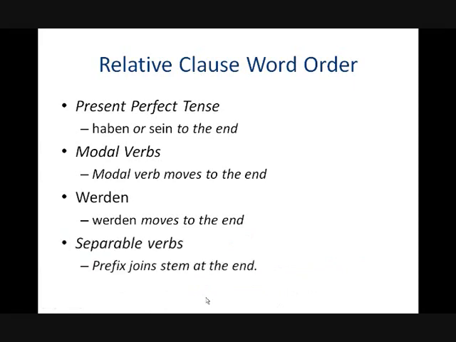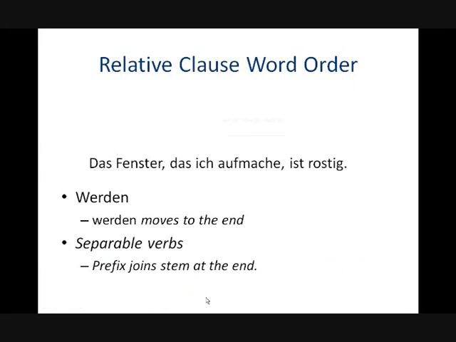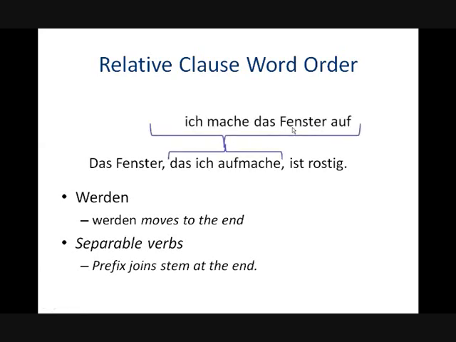Separable verbs, they're pretty tricky. Here's an example of a separable verb. We can see that the prefix of the verb has actually joined up with its stem that's still agreeing with the subject of the sentence. If we wrote this normally, forgetting about relative pronouns, it would be ich mache das Fenster auf. Okay, notice how the prefix and the stem are separated, and notice how the stem agrees with the subject, ich.